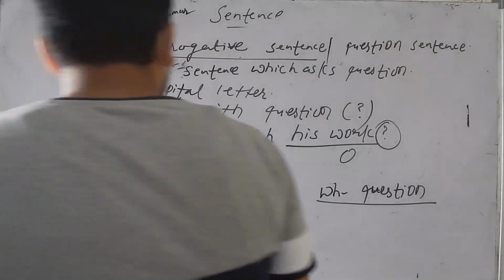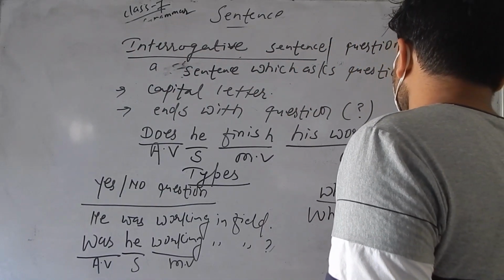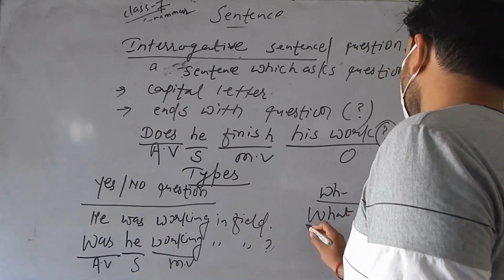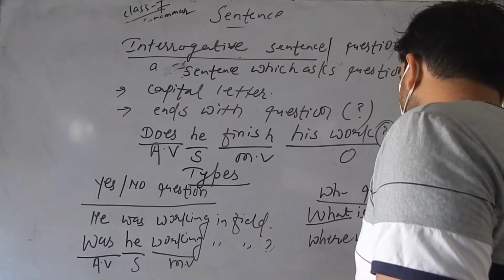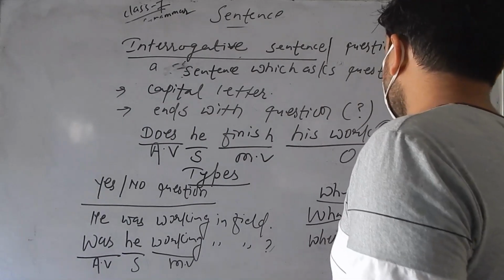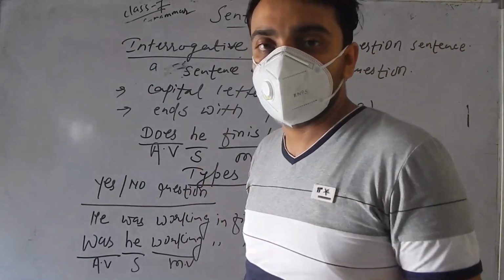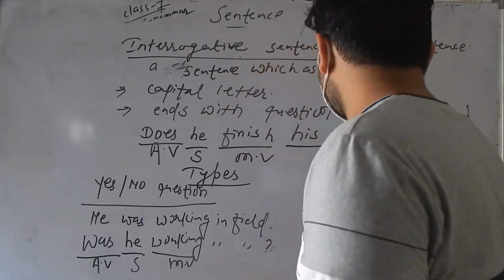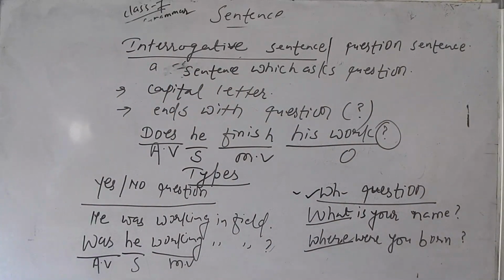Okay. But in WH question, like what is your name? This is the example of WH question. WH words start it, where were you born. This is the example of WH question. WH words like where, like what, like whom, like whose, like who, like how often, like how far. This one starts from a WH word. So this is about the interrogative sentences.